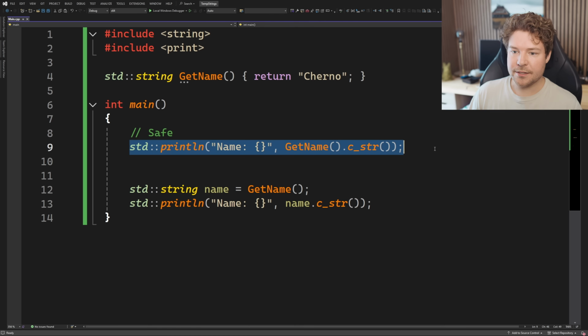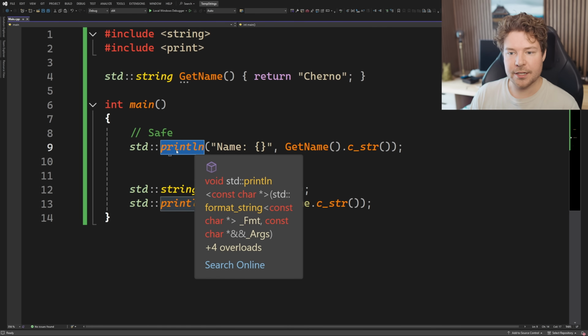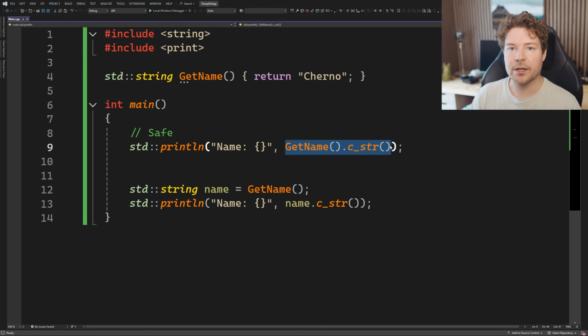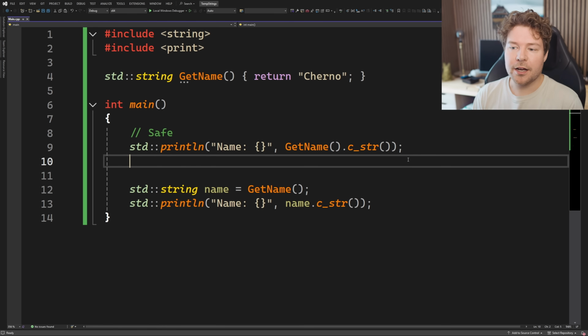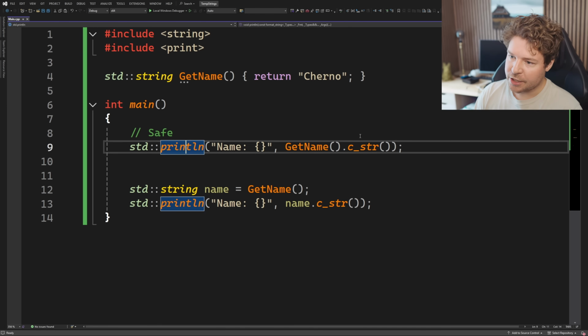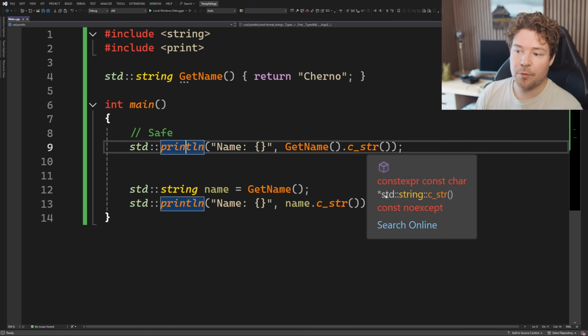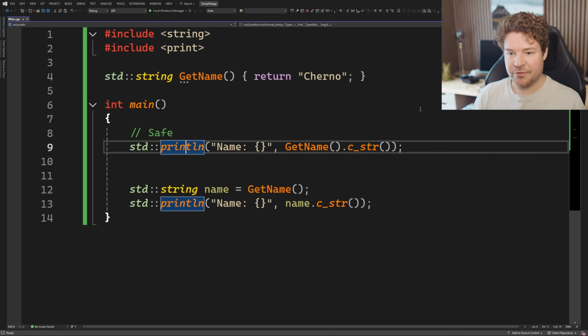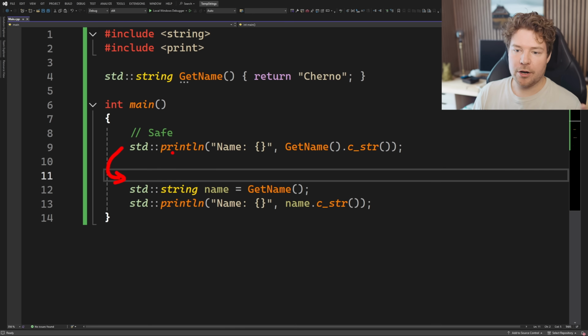However, this is kind of guaranteed to be safe, but it's really up to what the function is actually doing with this pointer. For example, this is pretty unlikely in practice, I would have to say, but if the println function decided to take this const char pointer and store it for some reason, and then later in the program, after this line has finished, it would then try and use the memory at that pointer.